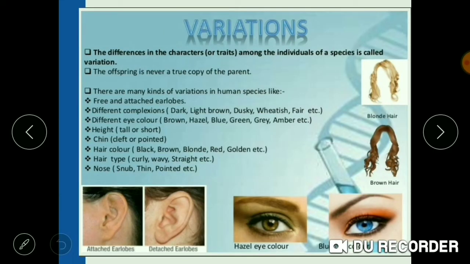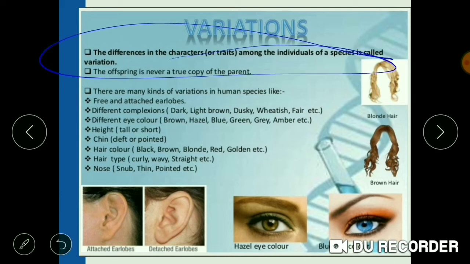Now let us know what is variation. Variation means difference in characters or traits. Any difference in the trait among the individuals of a species is known as the variation. Variation basically means the differences. Your parents and you have certain similarity between them, but there's a lot of dissimilarity also. There are a lot of differences also. These differences are due to the variation.